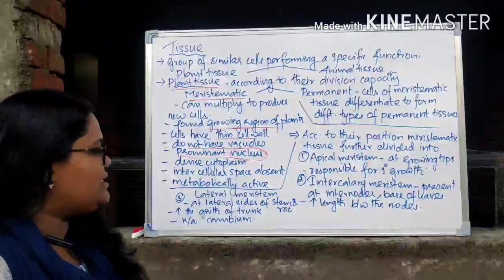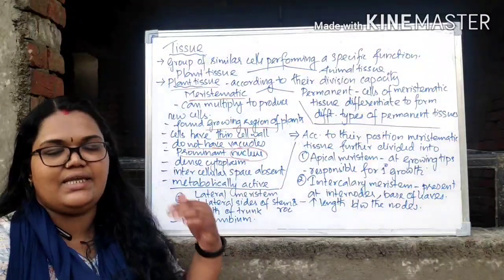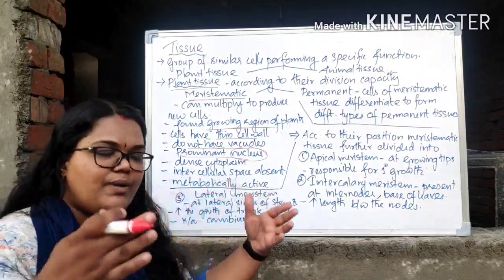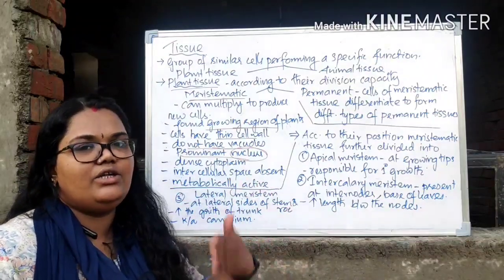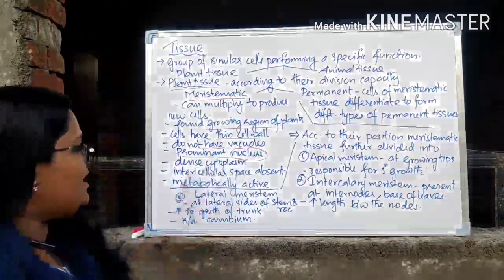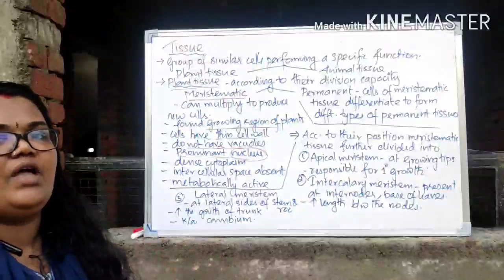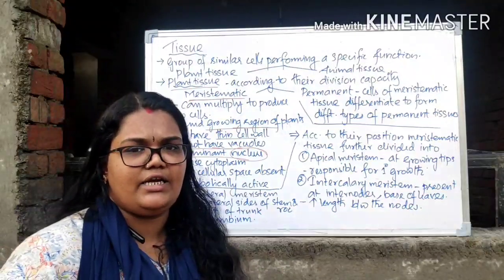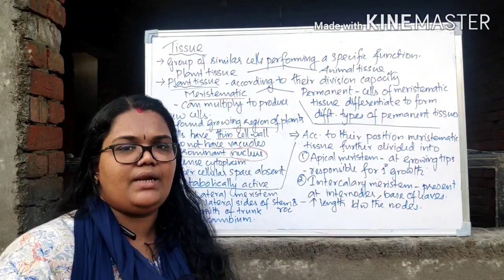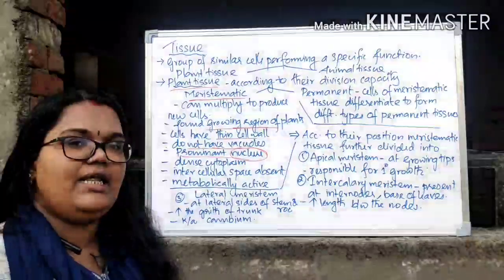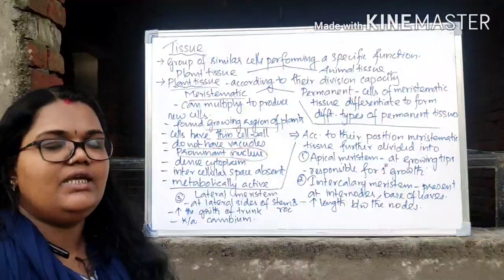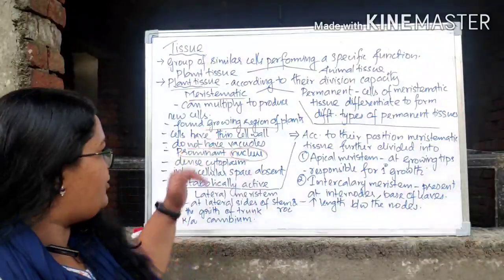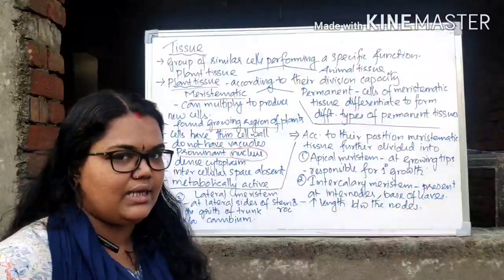So we can say that intercellular space is absent. Why? They are continuously dividing, so there will be no space provided in between. They will be continuously filling, right? So that's why intercellular space also will be absent here. And these cells are very much metabolically active because of the continuous division taking place. They are not dead cells or anything. They will continuously divide, so they will be metabolically active. I hope you understand what is meant by meristematic cells.